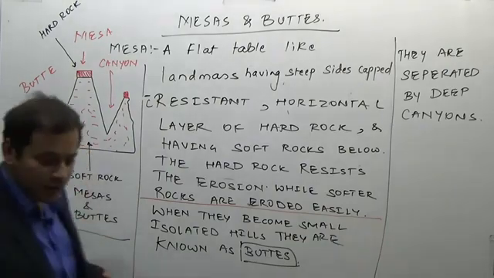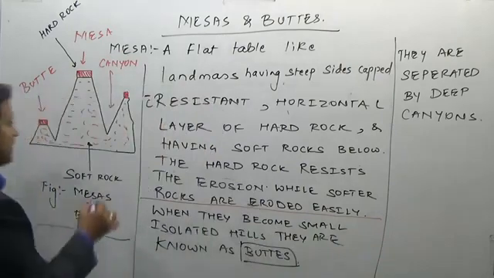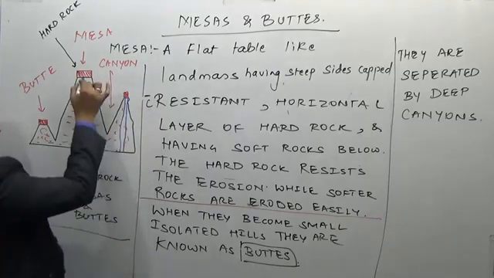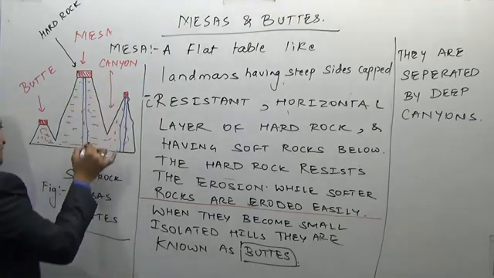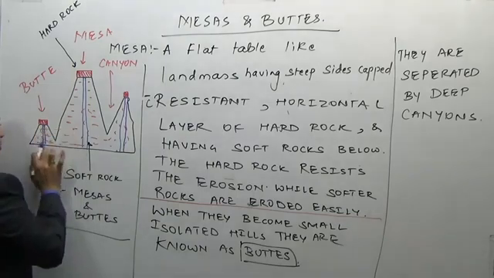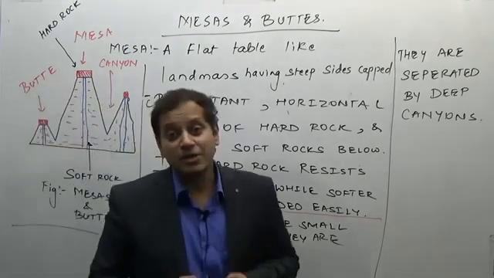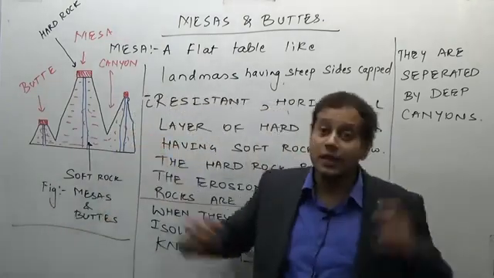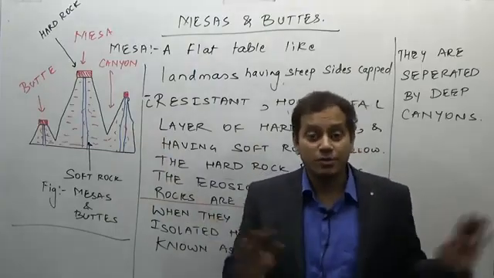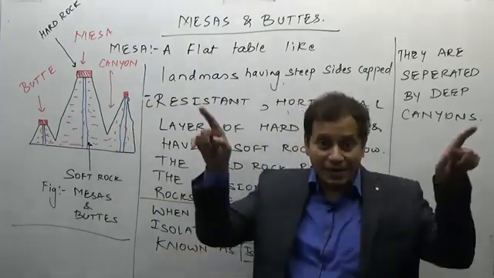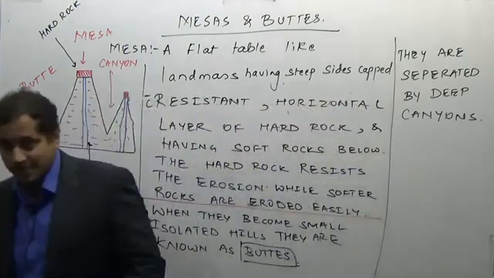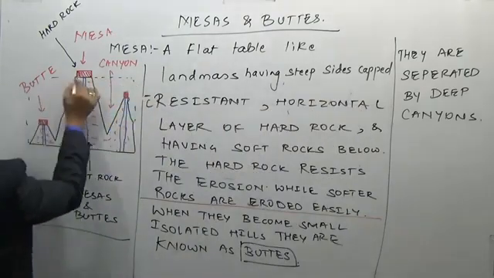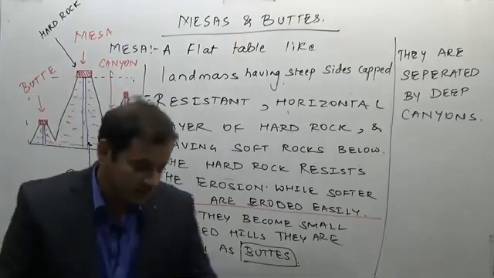Now, if you ask me how this will be formed, imagine a condition when there is a volcanic plug coming up and there is a flow. The volcanic lava is always a resistant rock, while the soft rock is a sedimentary rock. So the volcanic rock may be basalt or granite, which is resistant as compared to the softer rocks. The lower layer may be of sedimentary rock, resulting in the formation of mesas and buttes. So the entire original landmass, which was earlier like this, got eroded to form this kind of landmass.